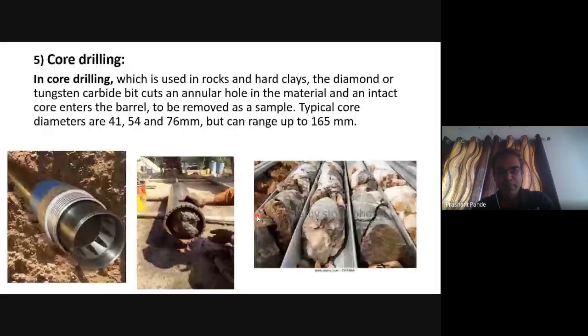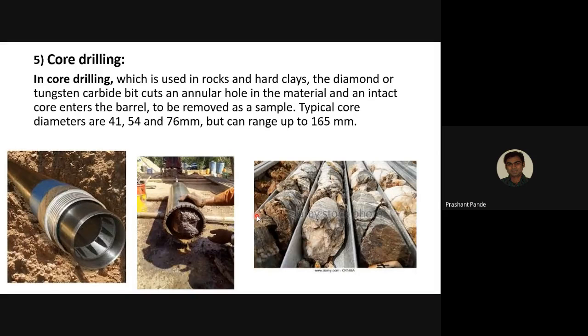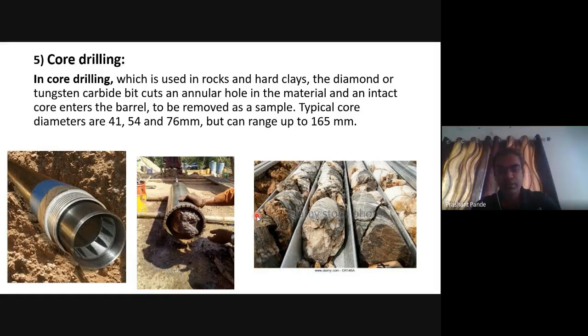Then core drilling. In core drilling, which is used in rock and hard clays, a tungsten carbide bit cuts an annulus in the material, and an intact core enters the barrel to be removed as a sample. Typical core diameters are 41, 54, and 76 mm, but can be in the range of up to 165 mm.